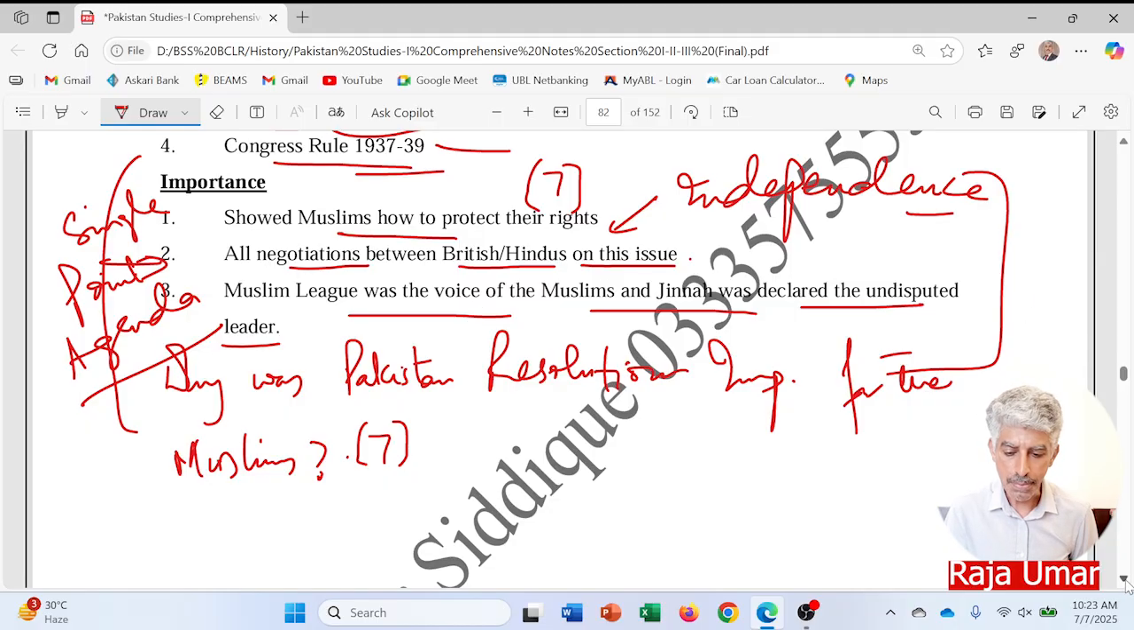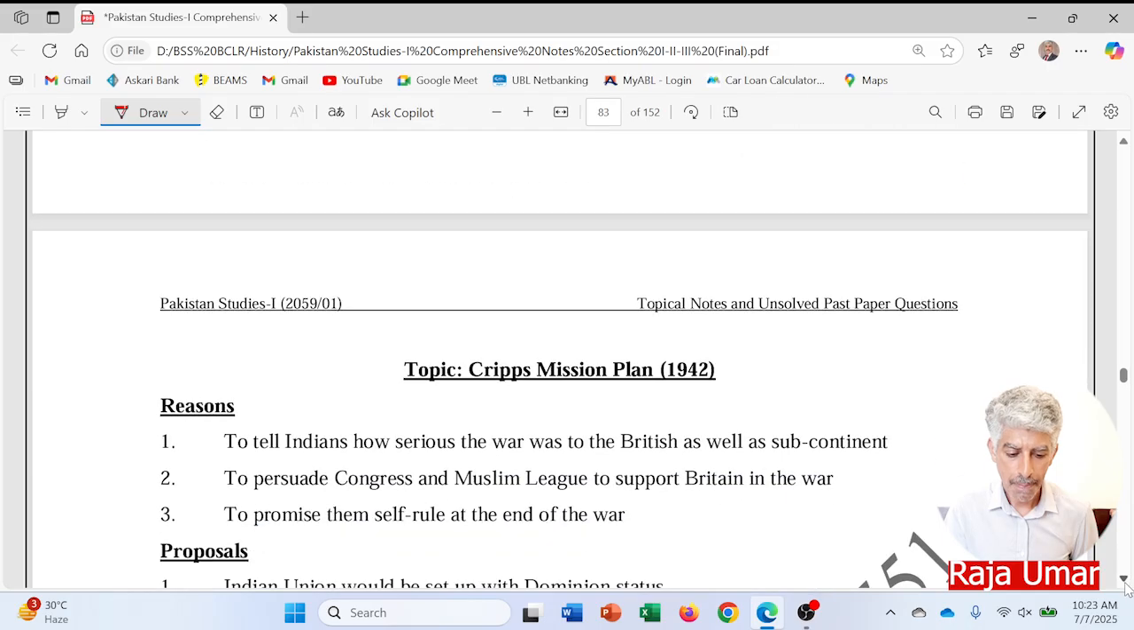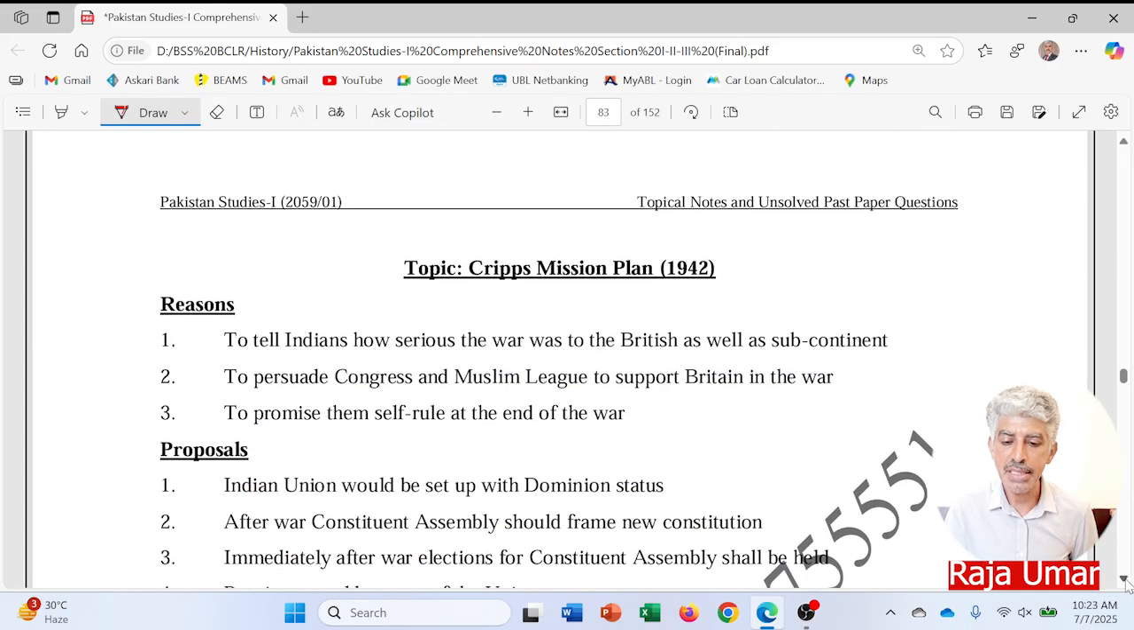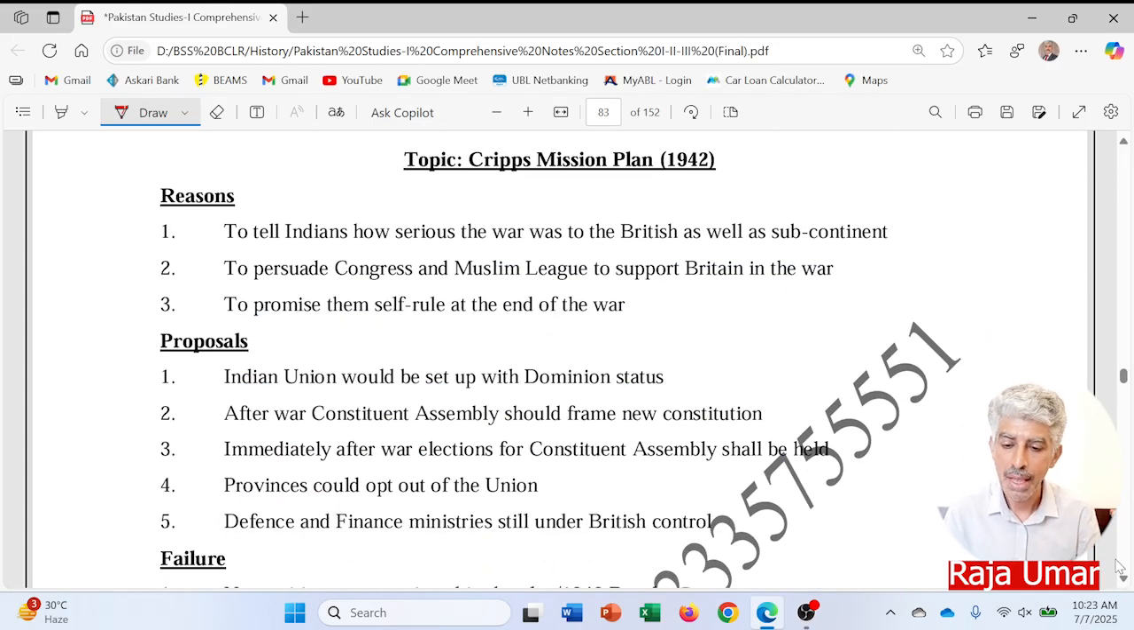Now the next topic, that is the Cripps Mission of 1942, another attempt by the British to resolve the political crisis in the subcontinent as the crisis started worsening.